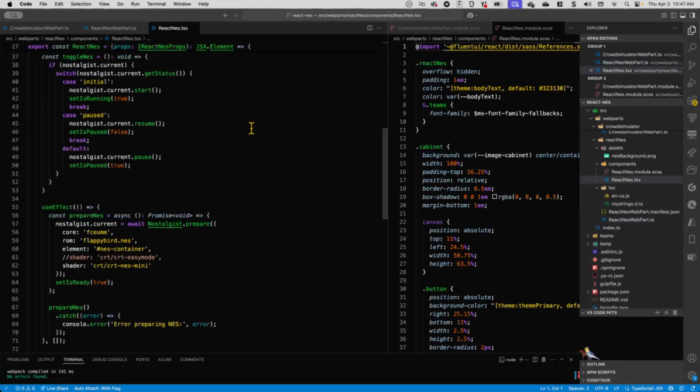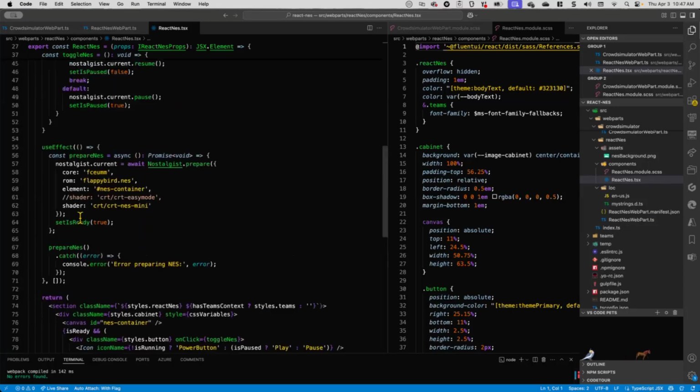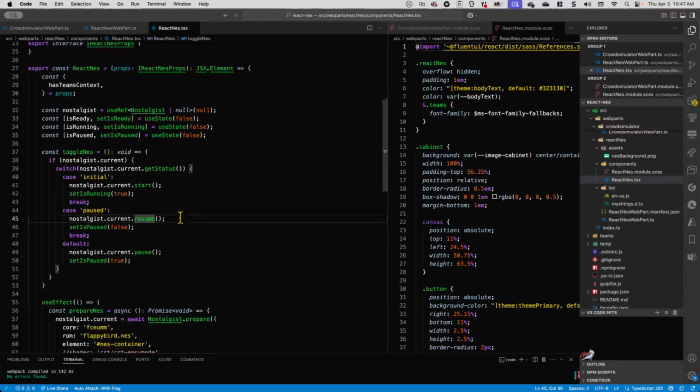So if we go over here, we can see down here, this is the main section of the web part. Let me go up to the top of that. It's a functional component, so it's just React NES. It's using something called Nostalgist, which is what provides that emulator in the browser, and which provides a nice package that works directly inside our SharePoint Framework. I just did an npm install on the emulator, and here's where I'm managing that state, pausing it or not. It's got a nice API where I can resume, pause, start. I can do screenshots. I could load in saved states. I can load in multiple ROMs. There's all sorts of stuff that could be done.